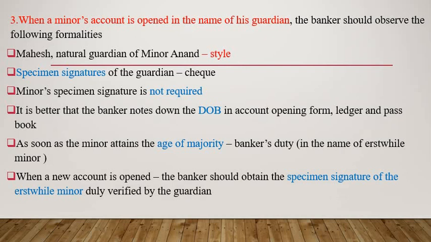So after opening a new account, the duty of the banker is to obtain the specimen signature of the erstwhile minor, and that also should be duly verified by the guardian. These are the observations that should be noted down by the banker.